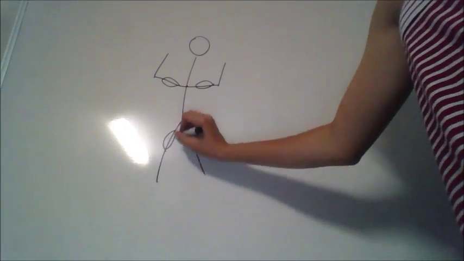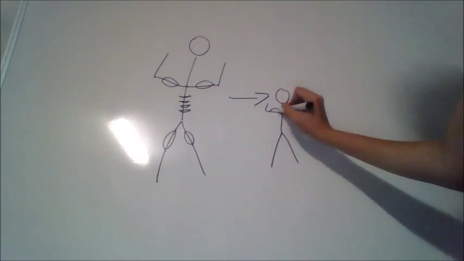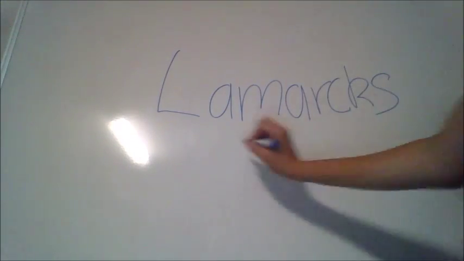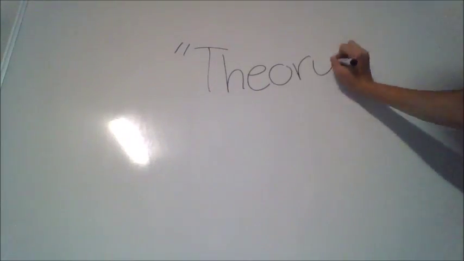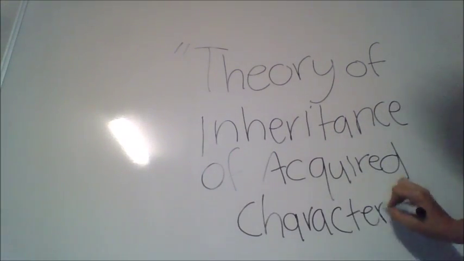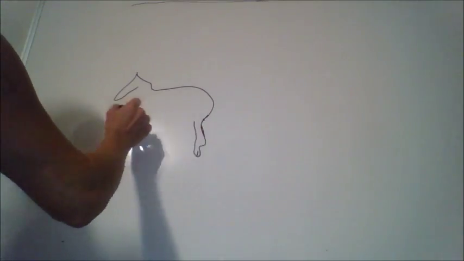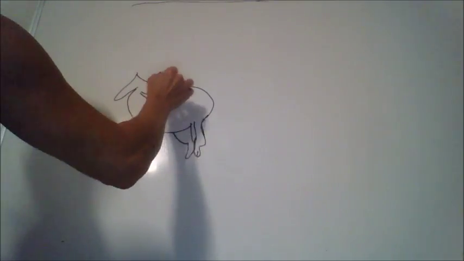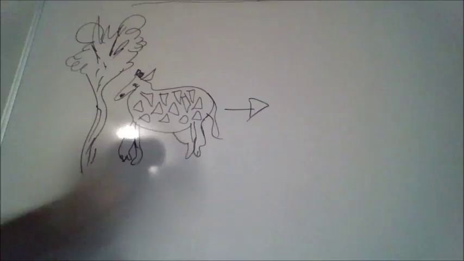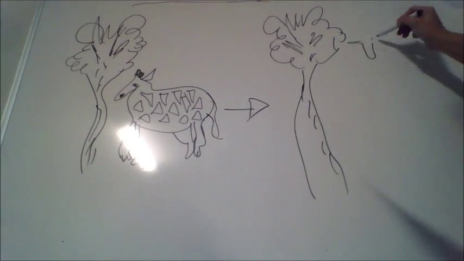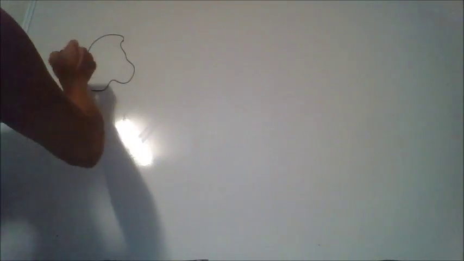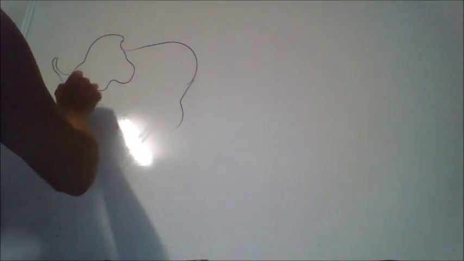This is when species adapt to their environment because of an unexpected danger. However, if someone trained hard and ate healthy, this cannot be passed on to their offspring and further generations. Lamarck's theory was best known as the theory of inheritance of acquired characteristics. He believed that organisms change their personality and character traits and their body appearance to adapt to the environment. He said that this would then be passed on to its offspring. An example of this is that he believed that elephants had short trunks, and that when there was no food and water, the elephants had to stretch their trunks to reach the treetops. This led to the offspring inheriting long trunks.